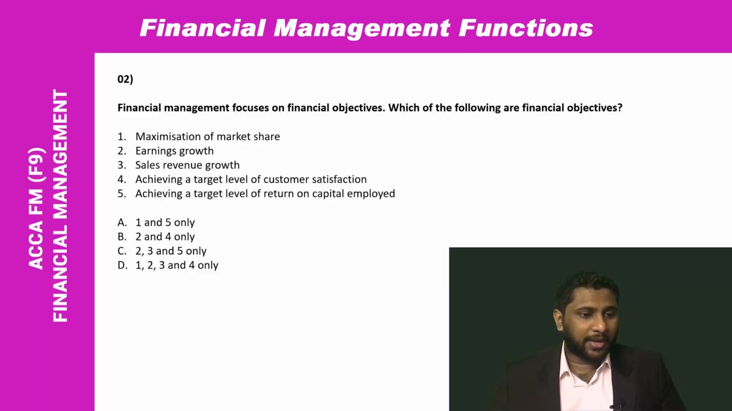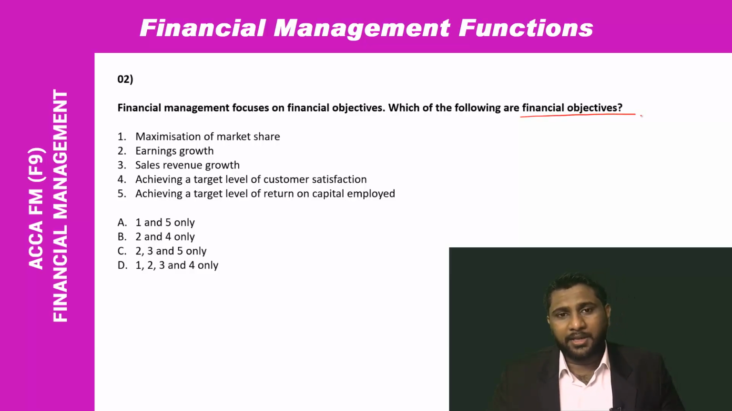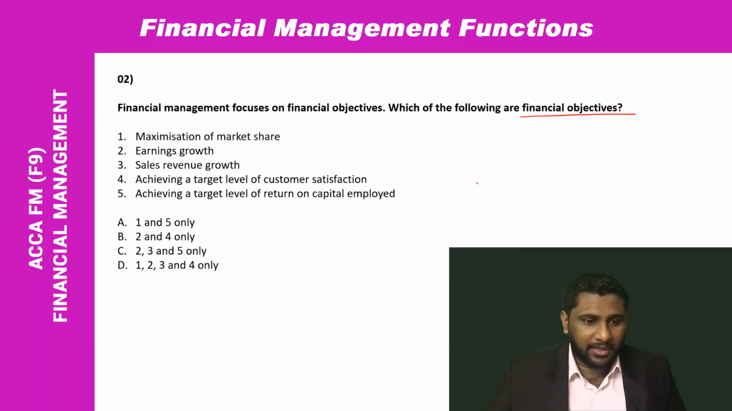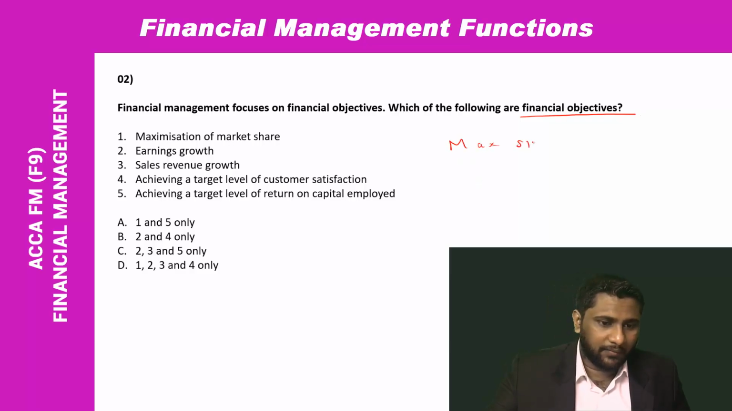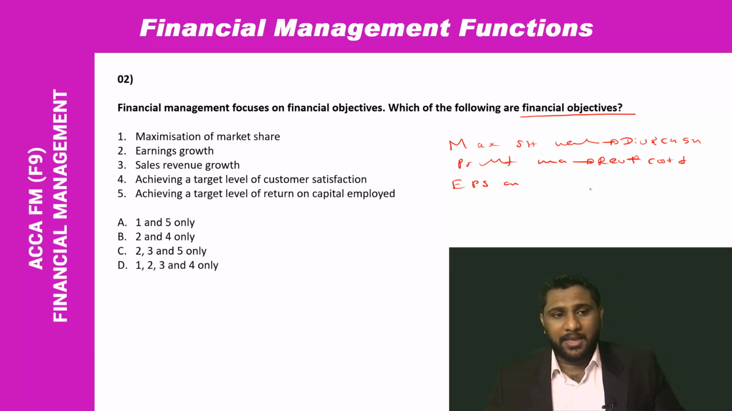Financial management focuses on financial objectives. Which of the following are financial objectives? What they are asking is, for an organization, what are the financial objectives? In a company there are 3 main financial objectives. First one is maximization of shareholder wealth, next one is profit maximization, and you have EPS growth. Maximization of shareholder wealth normally comes through dividends and capital gains on the shares. Profit maximization normally comes through revenue increase and cost saving. And you have EPS growth.